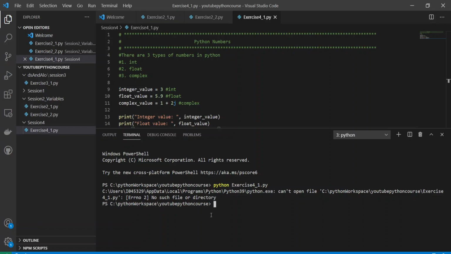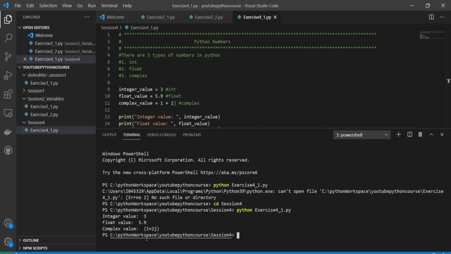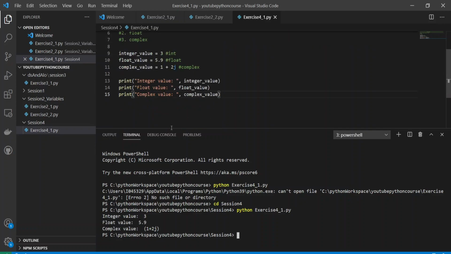So what I do, I need to go inside one more level down, that is I need to change directory to session 4. If I do this, I go inside this. Now if I give python exercise 4_1.py, yeah, now it is giving me the integer value, float value, and the complex value.